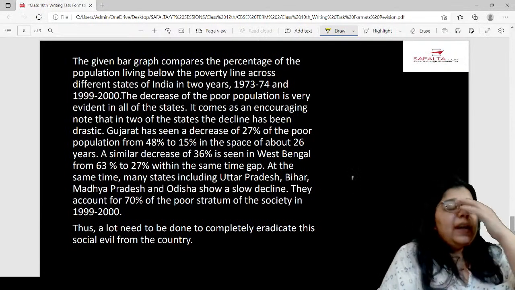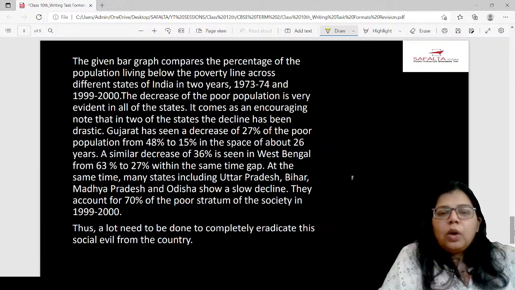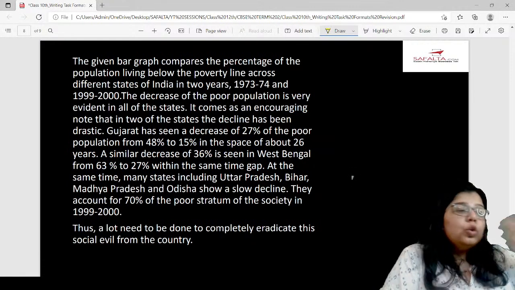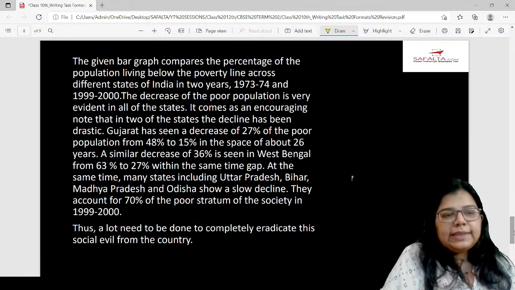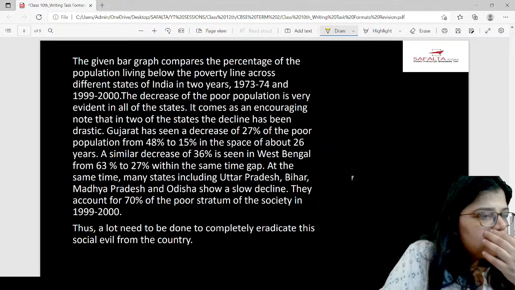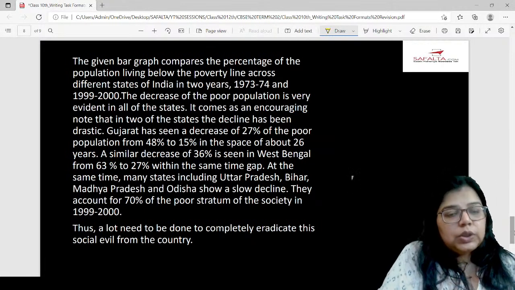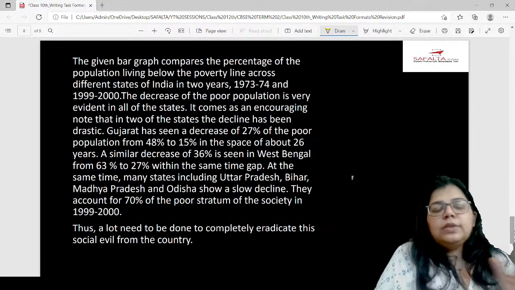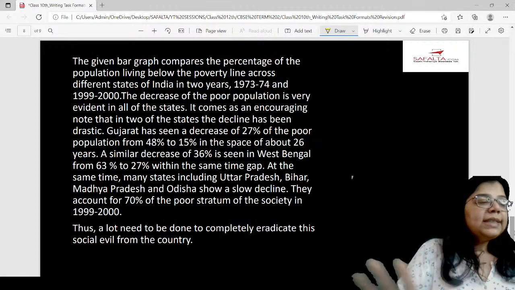Percentage was given. So where I was, remember I was talking about how in West Bengal it was close to 60 million, but now it is less than 30 million. So instead of writing millions, you are going to write percentage. So in Gujarat, the decrease, so instead, see, don't get scared here.